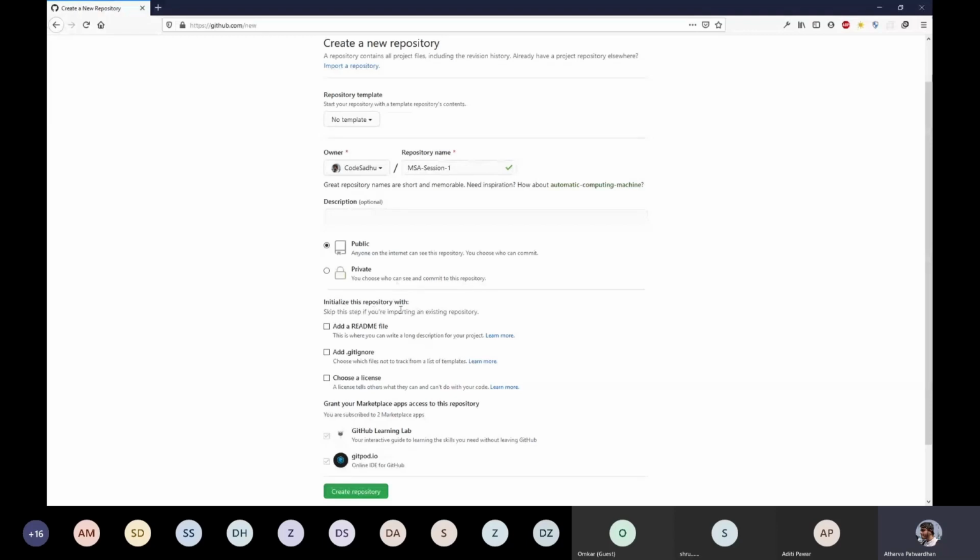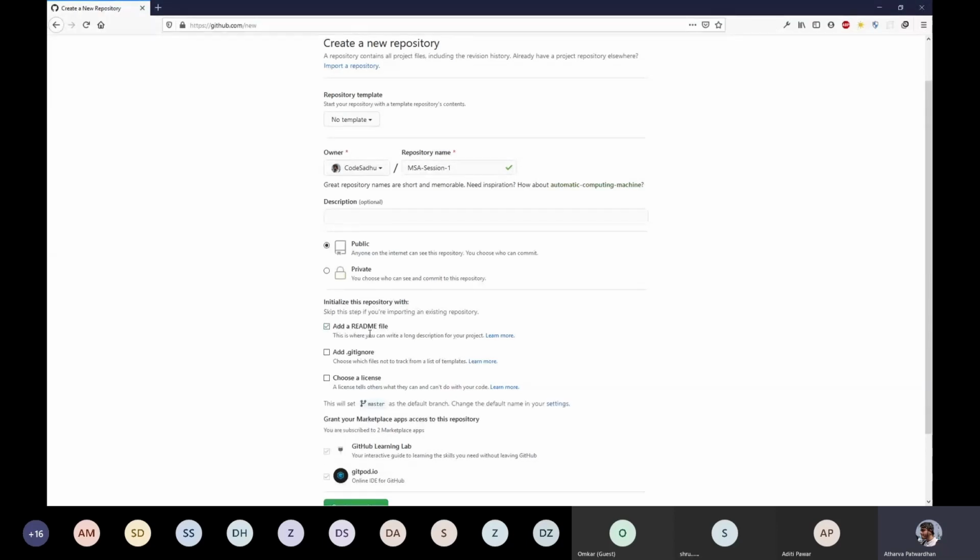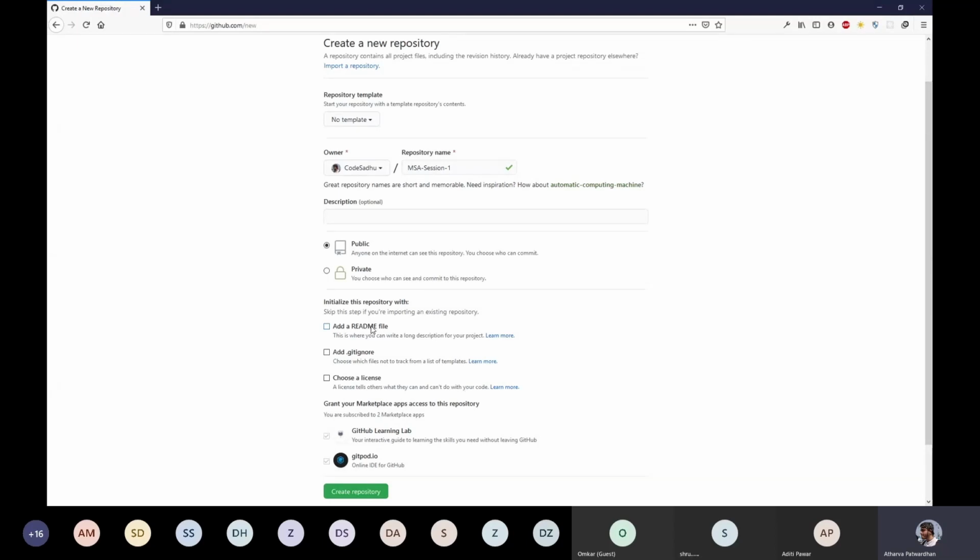So, initialize repository. This readme file and these are all optional steps. You might or might not choose to go with them. I'll just walk you through it anyway. Add a readme file. This step will create a template of a sample documentation.